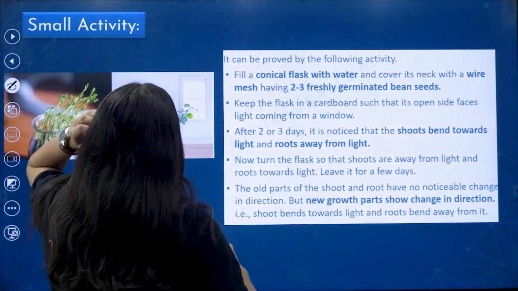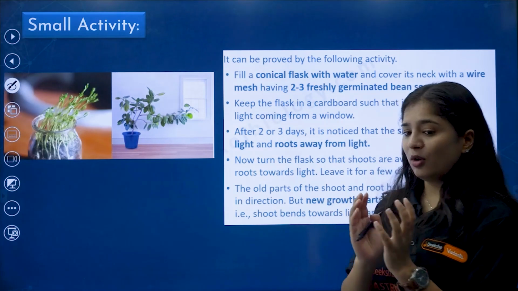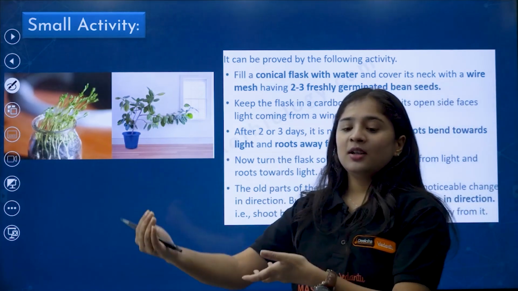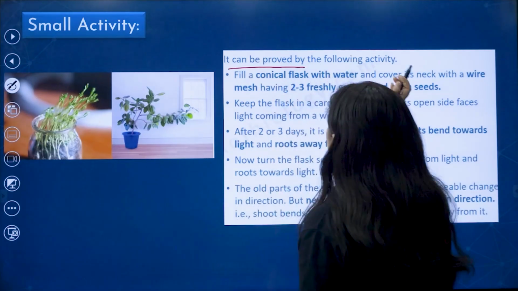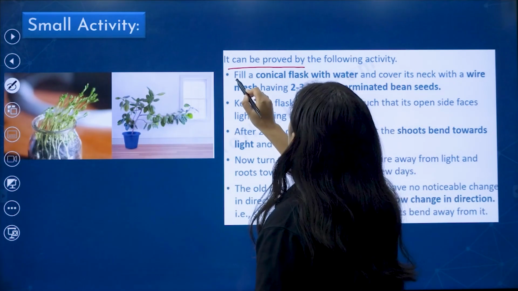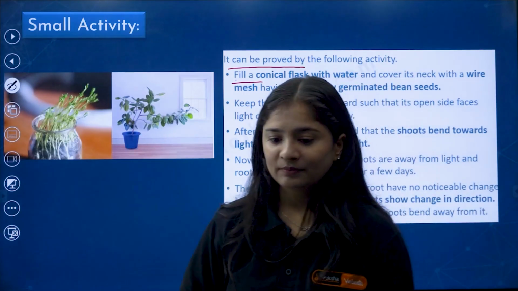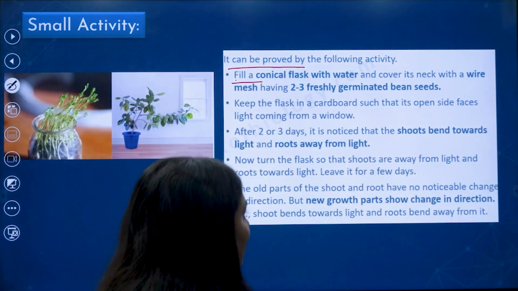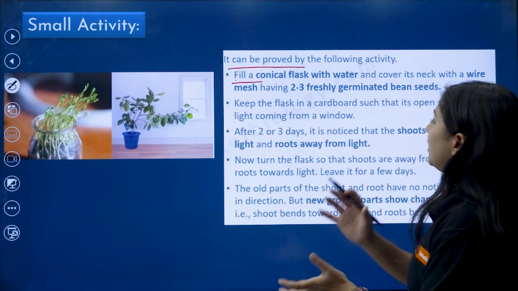Coming to a small activity I have given you, I have already explained with an example. A small pot placed near the window. Fill a conical flask with water.